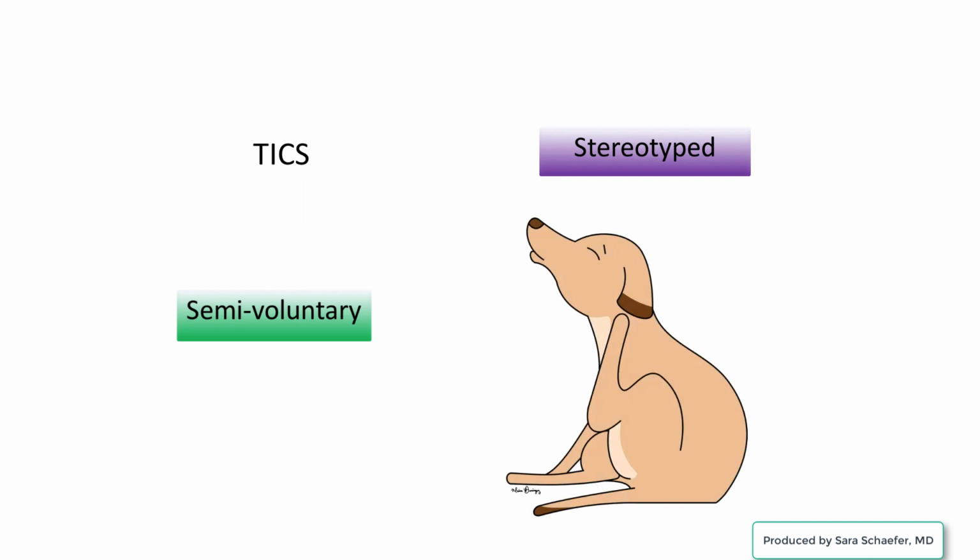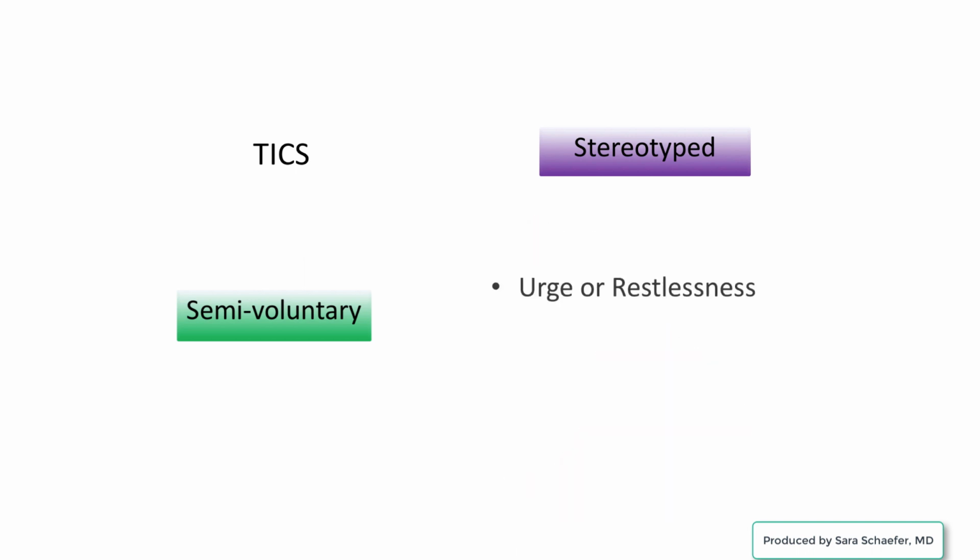Think about a time when you were extremely itchy. You tried not to scratch, but the more you thought about it, the itchier you got until you had to scratch, and then relief. This is similar to what people with tics describe. The urge, or in the case of other semi-voluntary movements, an inner feeling of restlessness, the suppressibility, even if temporary, and relief afterwards are part of what make tics semi-voluntary.